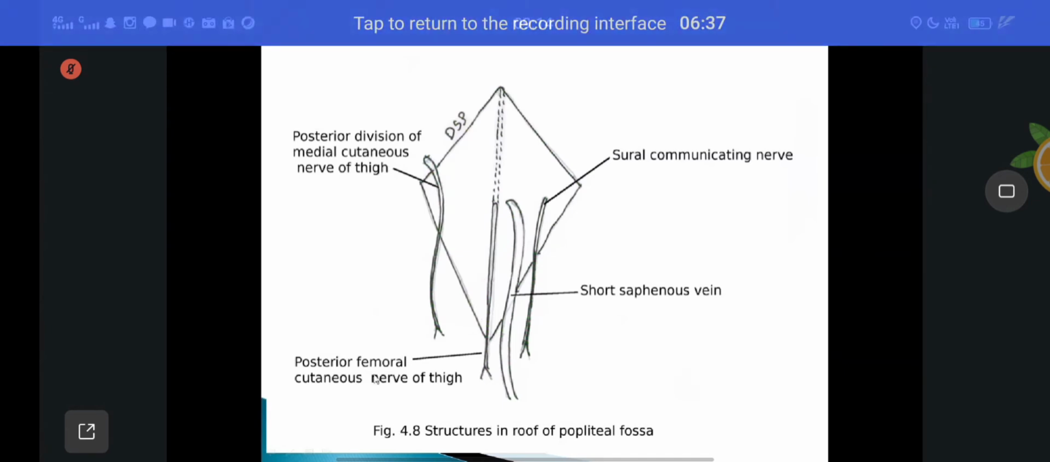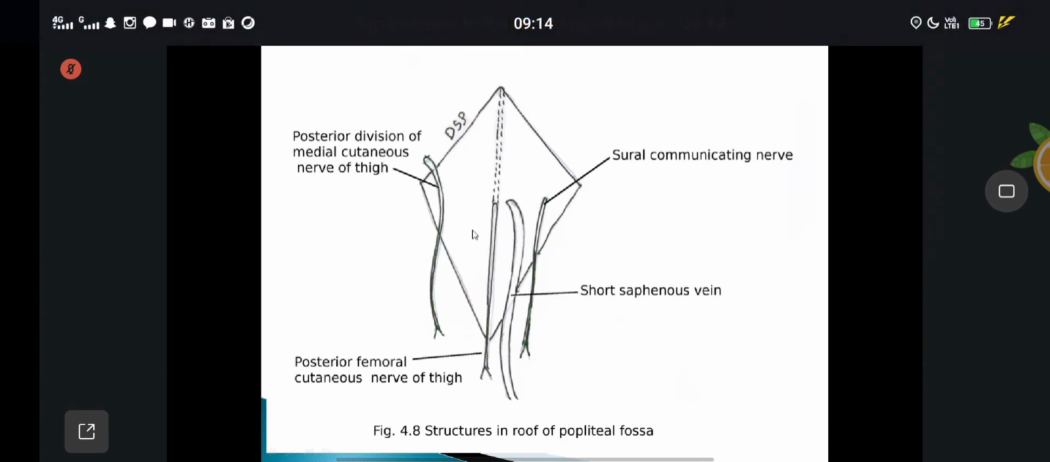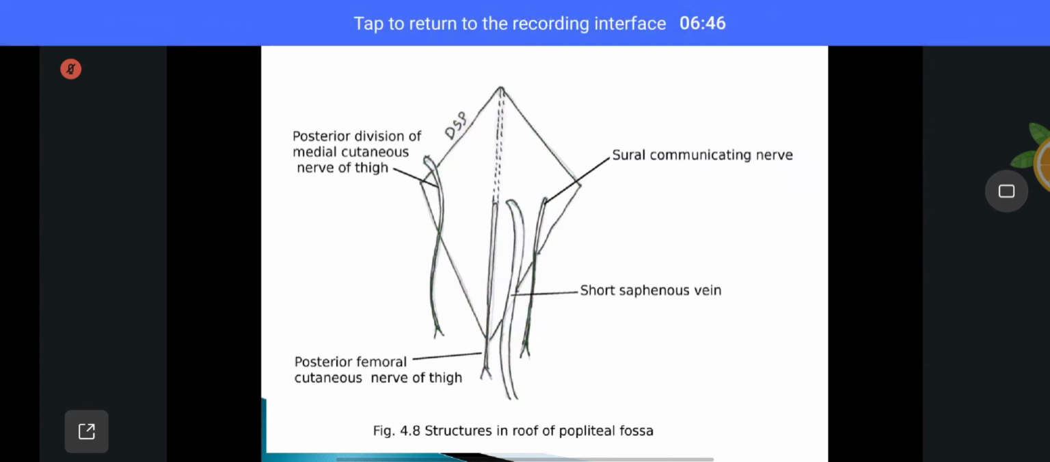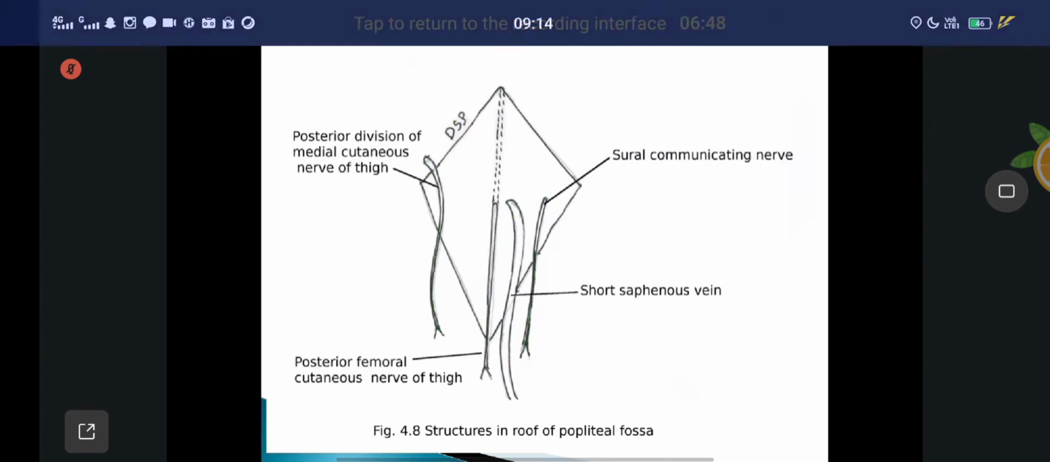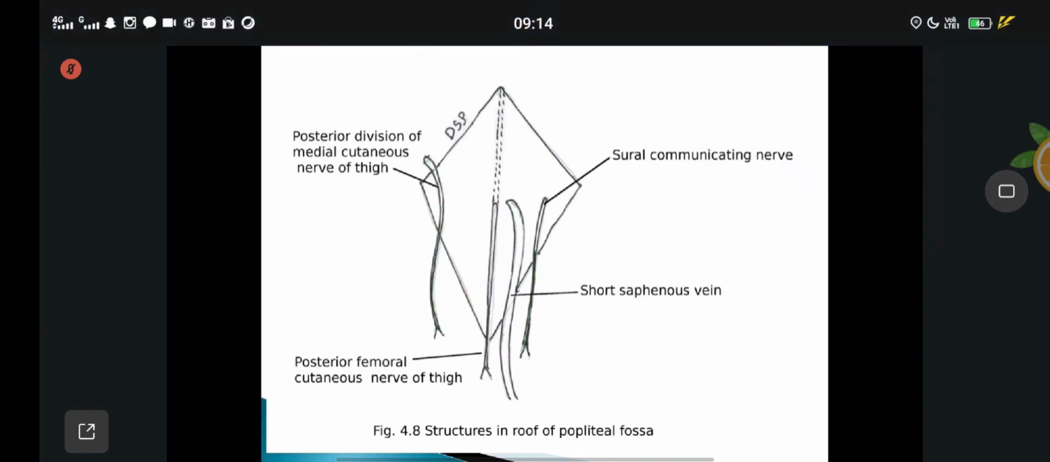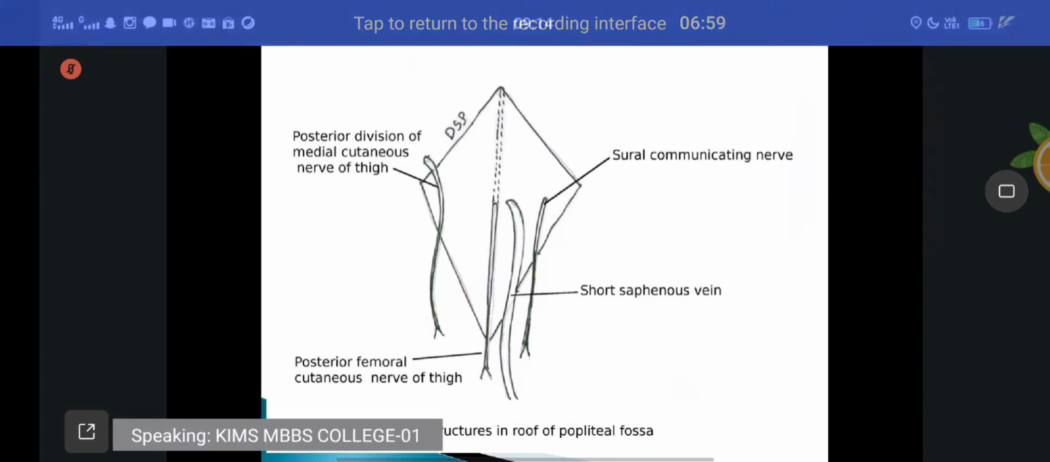You can see these are the structures present in the roof of the popliteal fossa. I will repeat one more time. Sural communicating nerve, short saphenous vein, posterior division of the medial cutaneous nerve of thigh, posterior cutaneous nerve of the thigh. Those are the structures present in the roof of the popliteal fossa. Are you clear?